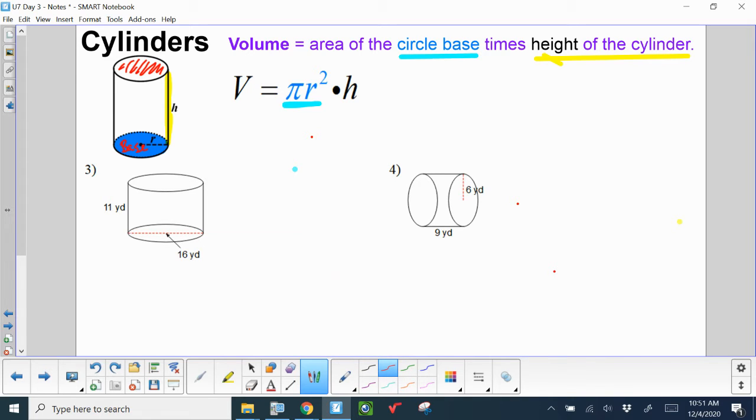So let's look at our base. Our base is right here. Okay, the base doesn't always have to be on the bottom. Don't think about that necessarily all the time. And what is this 16 yards? Is that a diameter or a radius? That is a diameter. So if the diameter is 16, the radius is 8. It's half of that. And that's all we need. And then what's this 11? This 11 is my cylinder height.